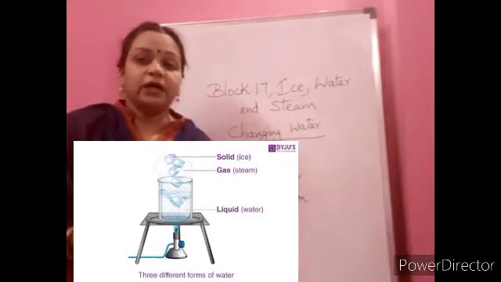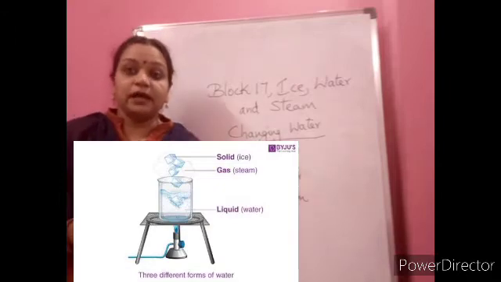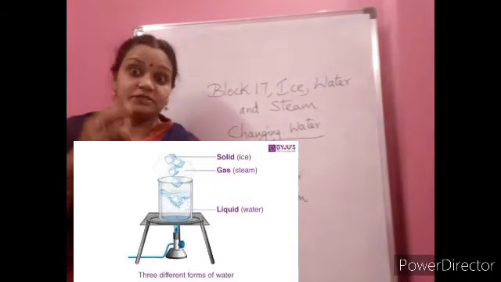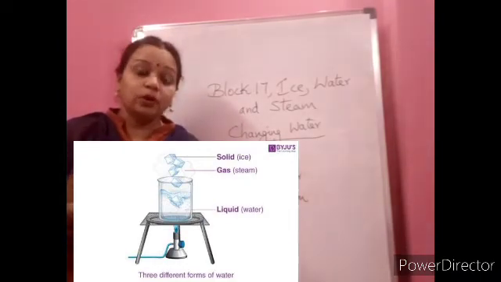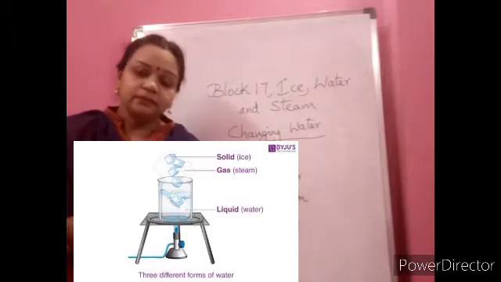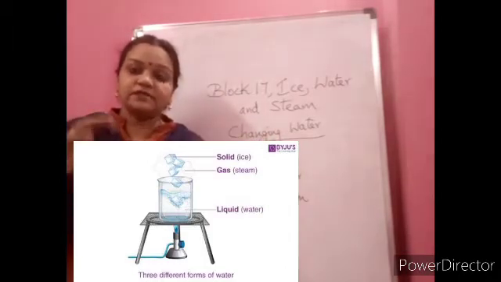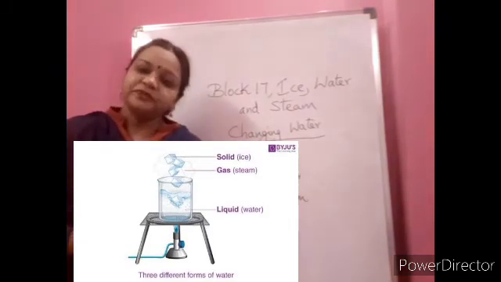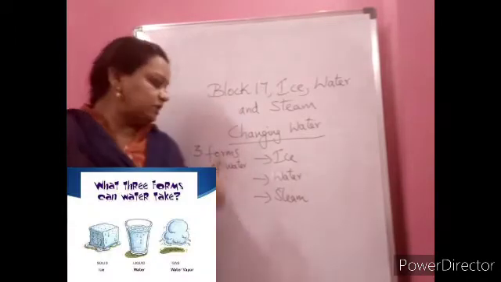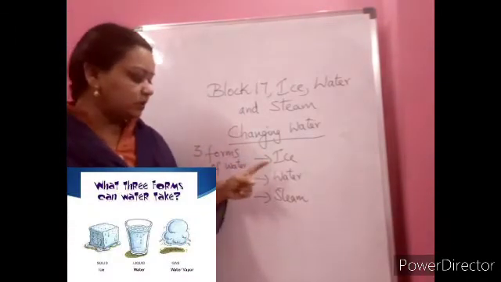So when we learnt about ice, what did we learn, children? We learnt that ice is hard and it has a shape also. Yes, but when we learnt about water, water was flowing. Yes, it is the liquid form. And steam, even though we are able to see it, can spread fast, it can also flow fast, and it is in the gaseous form. So the three forms of water are ice, water and steam.